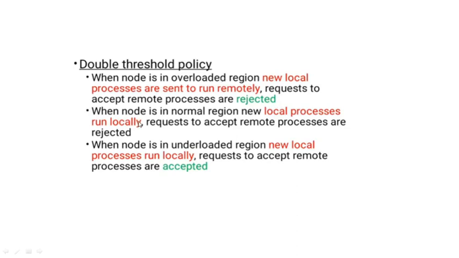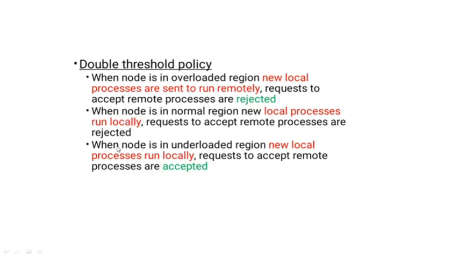When a node is in the normal region, that is, between the low and the high threshold, all the new local processes will run locally. It also does not accept remote processes. Whatever processes are going on locally, it will run those processes.